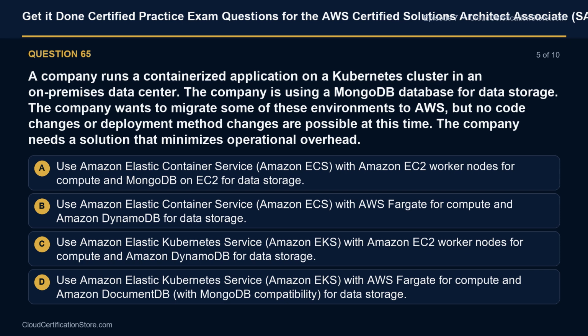Option C. Use Amazon Elastic Kubernetes Service, Amazon EKS, with Amazon EC2 worker nodes for compute and Amazon DynamoDB for data storage. Option D. Use Amazon EKS with AWS Fargate for compute and Amazon DocumentDB with MongoDB compatibility for data storage.